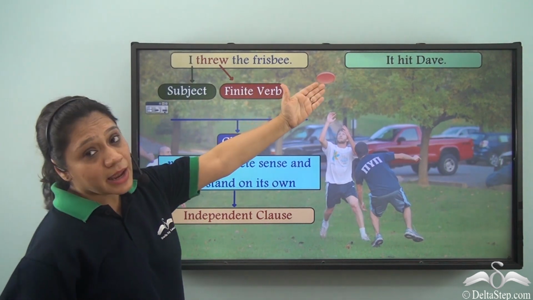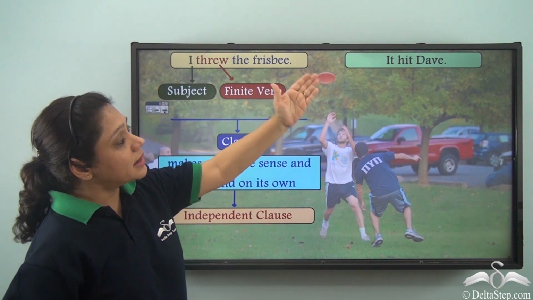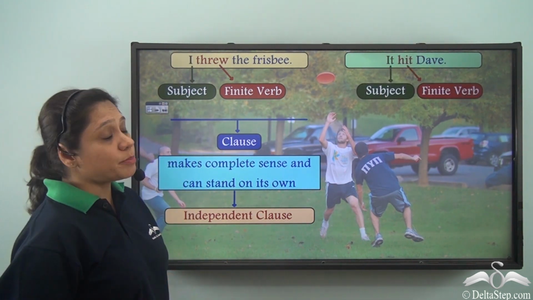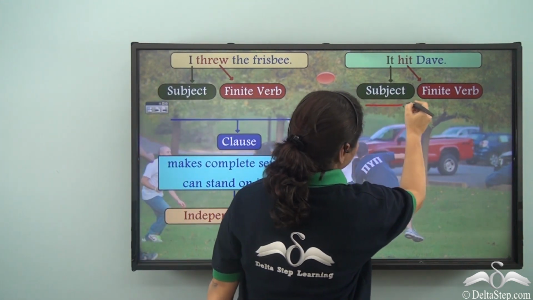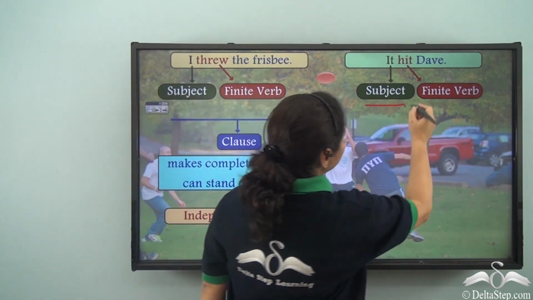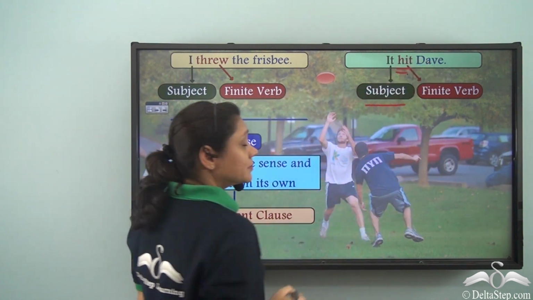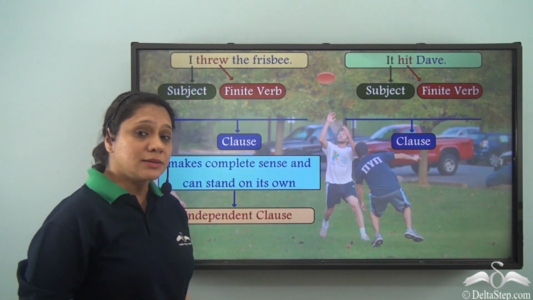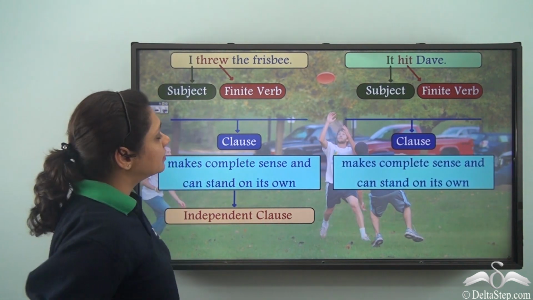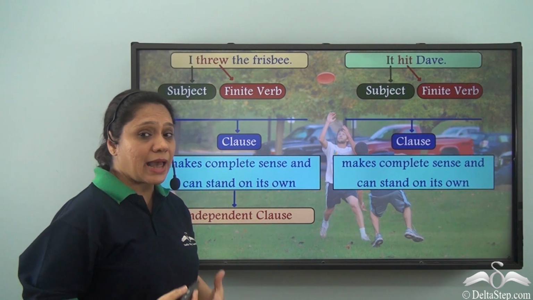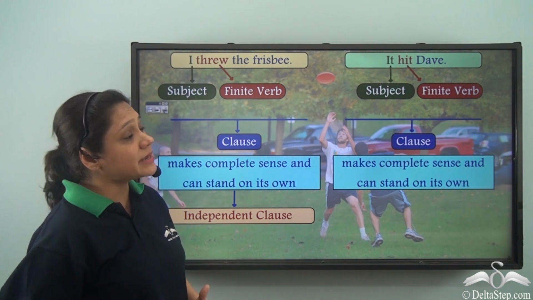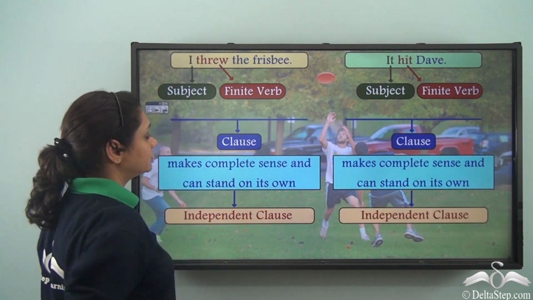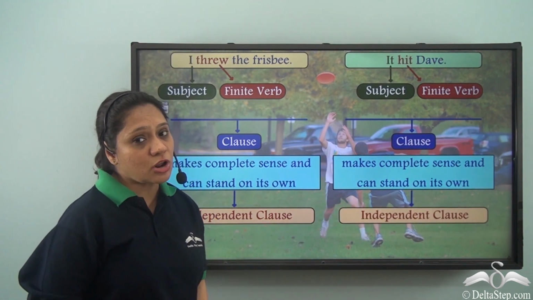Now, let us look at the other group of words. It hit Dave. Now, this group of words also has a subject, it, and a finite verb, hit. So, this group of words is also a clause, and this clause also makes complete sense and can stand on its own as a complete sentence. It hit Dave. So, this clause is also an independent clause.